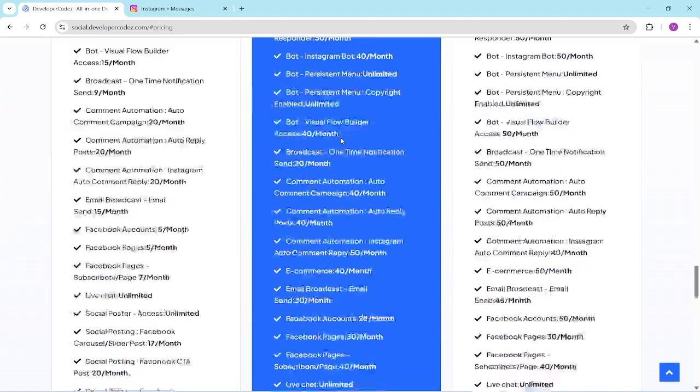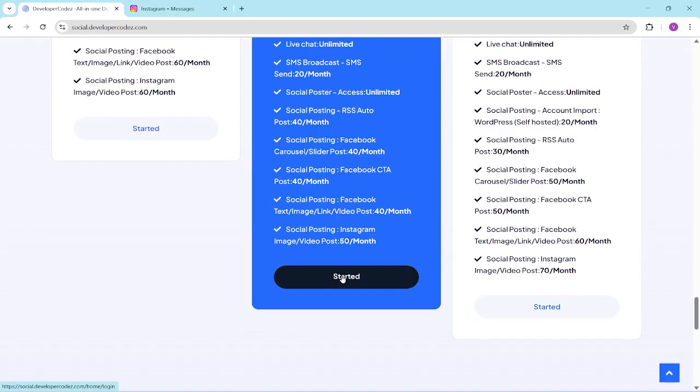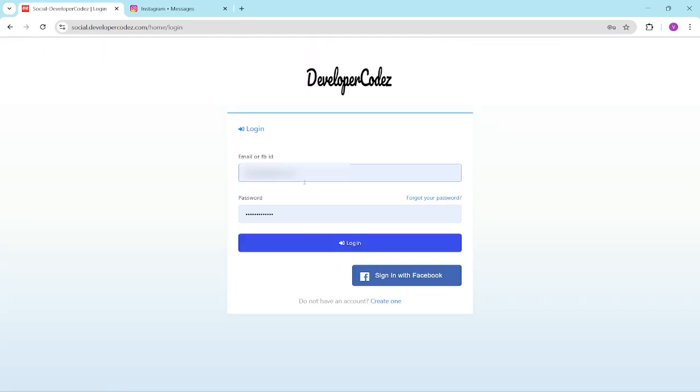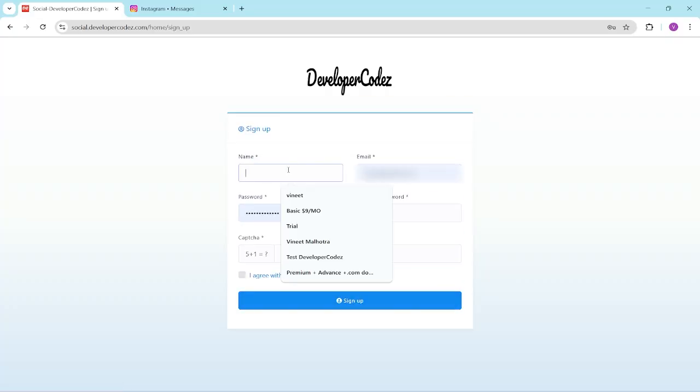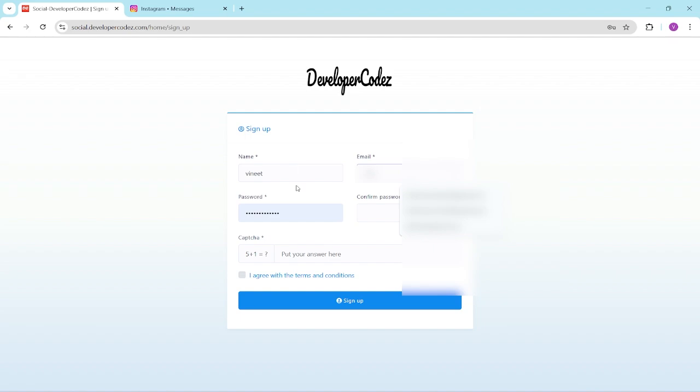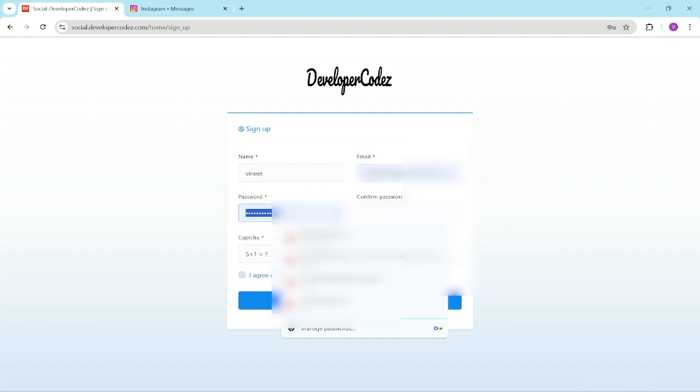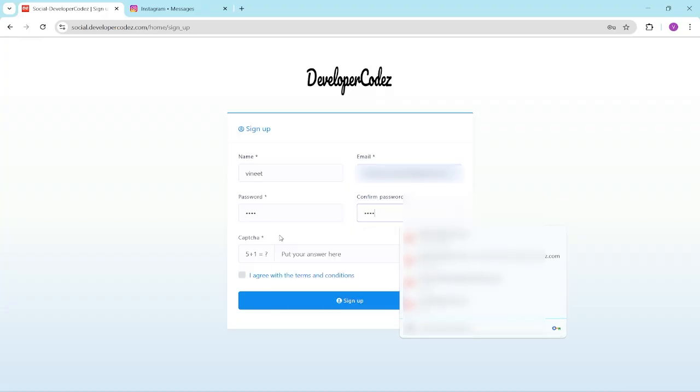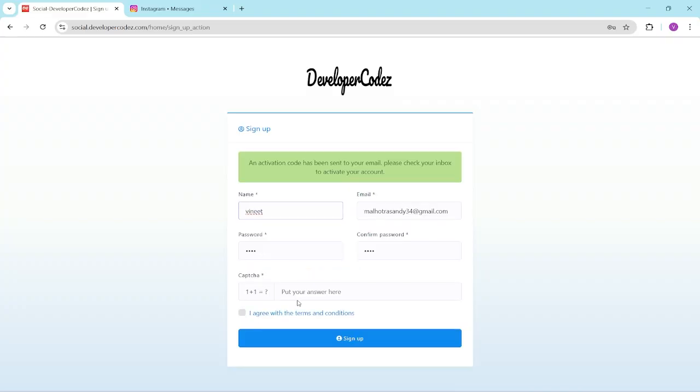So I will select this. I click on it, and I should create an account over there. Let me just fill up the account details. After signing up, an activation code has been sent to your email inbox to activate.